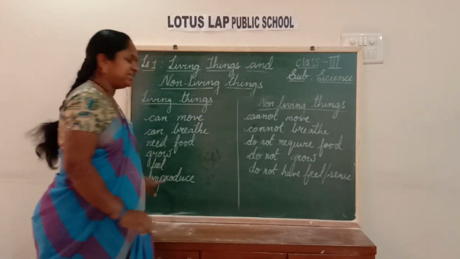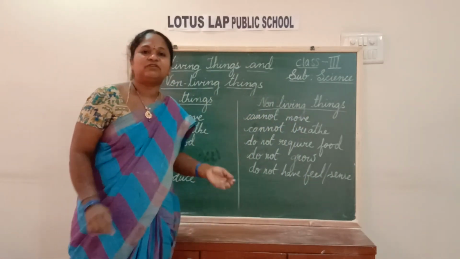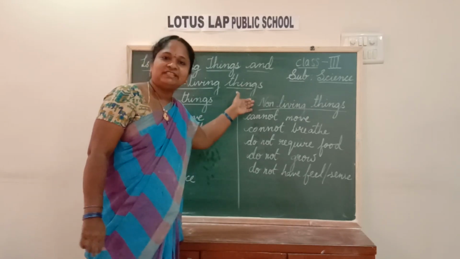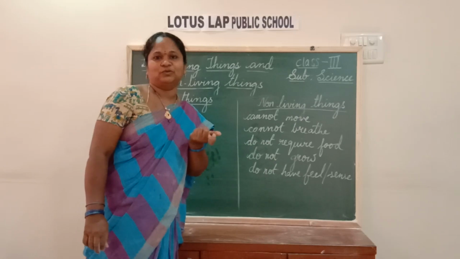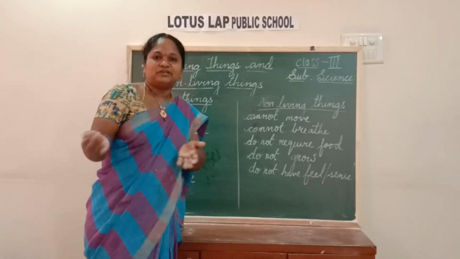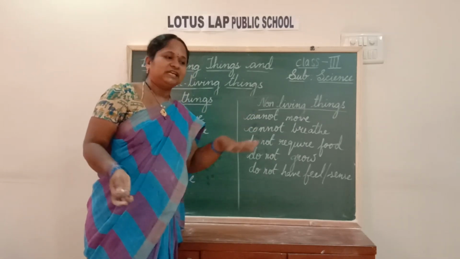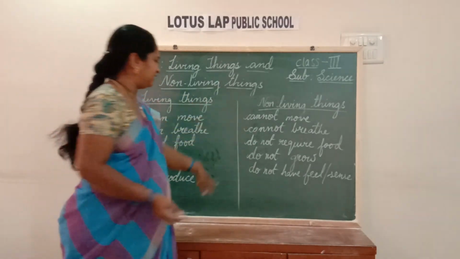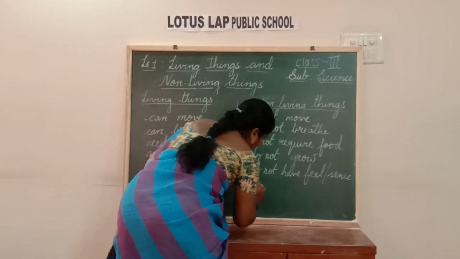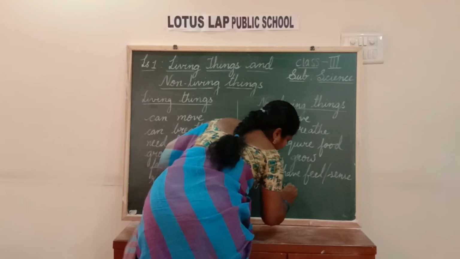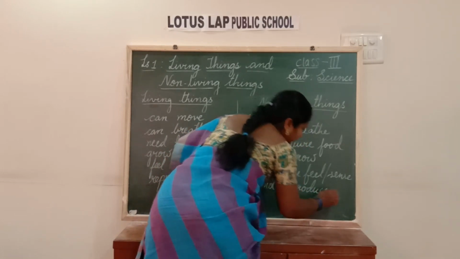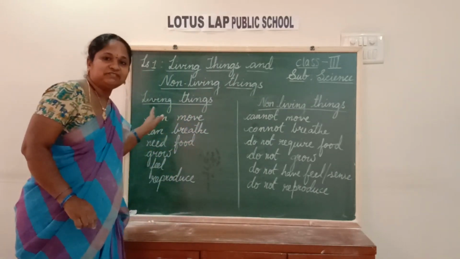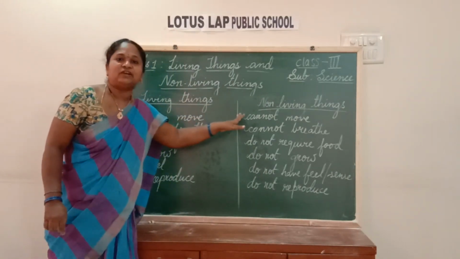Next, living things reproduce. They give birth to young ones. Do non-living things reproduce? Does a big rock give birth to a small rock? No. Does a big car reproduce a small car? No, they cannot. So, non-living things do not reproduce. Now I think you understood the difference between a living thing and a non-living thing.